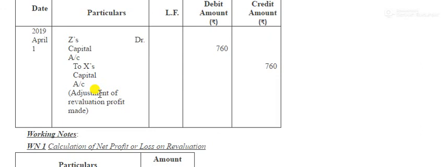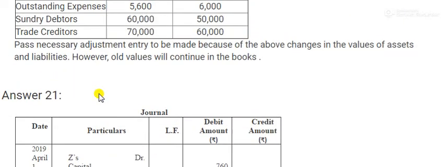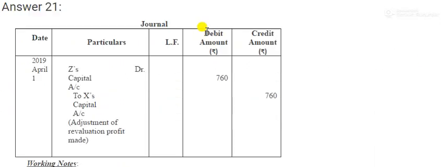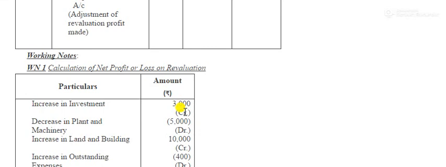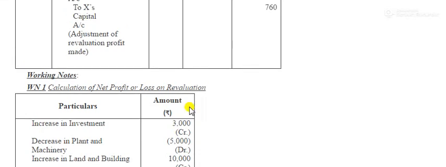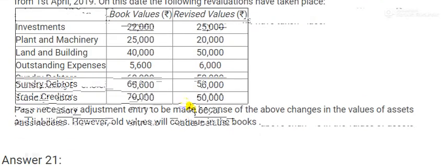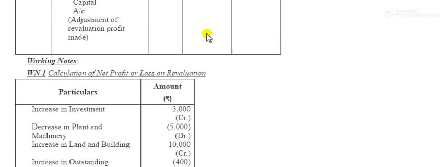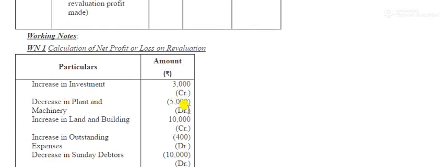So this was a question which is same as question number 23, in which what you have done, see it again, I will show you a little bit again. Investment 22 to 25, an increase, it means here what you have done, see, credited. Okay, then again see here, this is the revision of the question. Plant and machinery 25 to 20, it is a decrease, it means it is your loss. Okay, if it is a loss, it is to be debited.